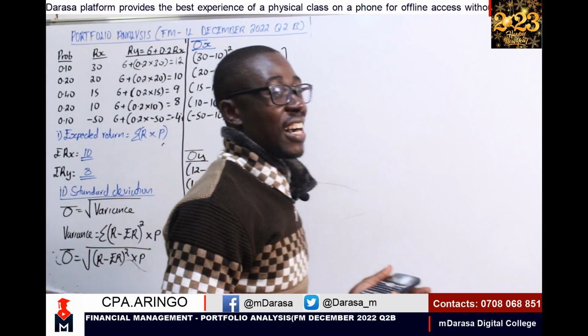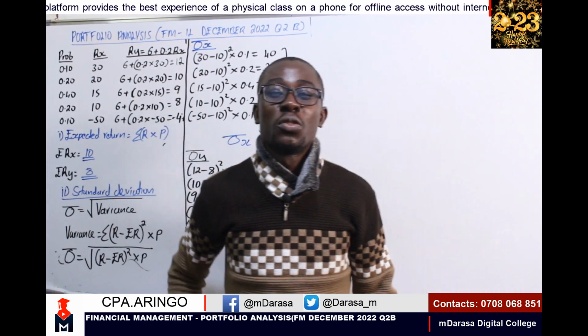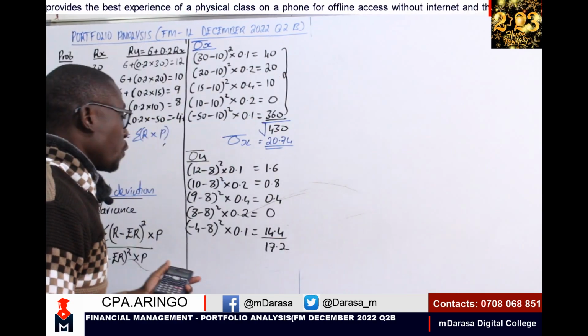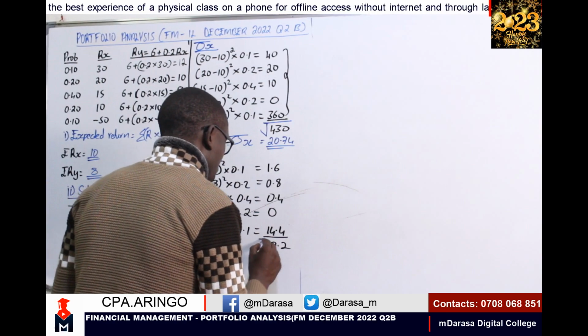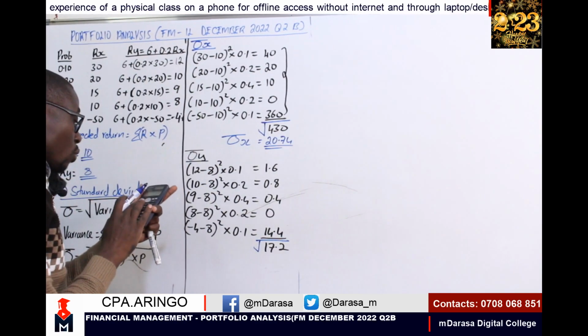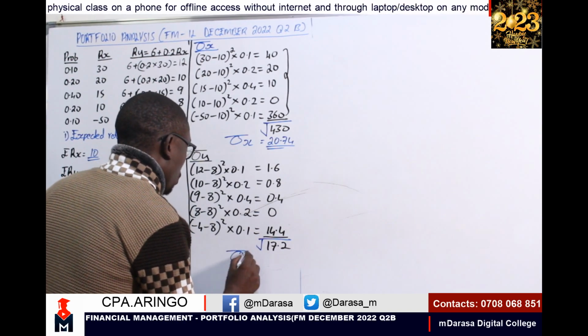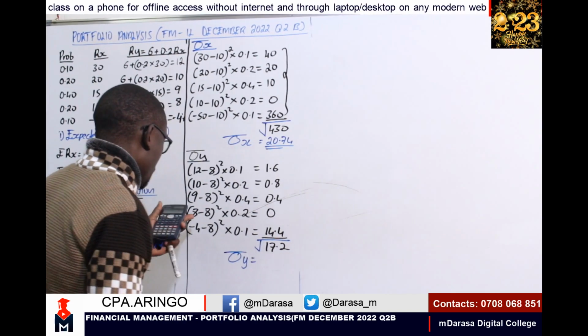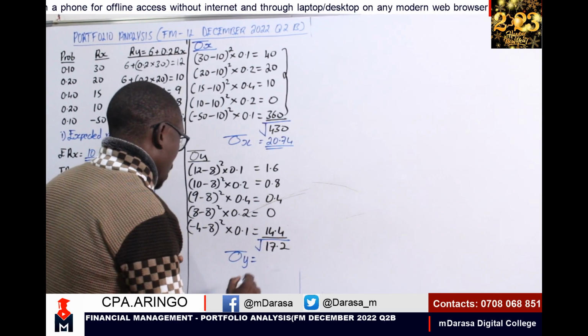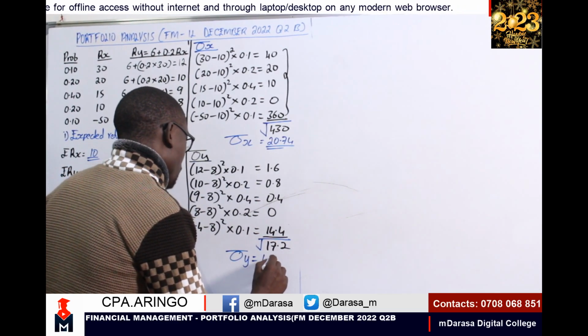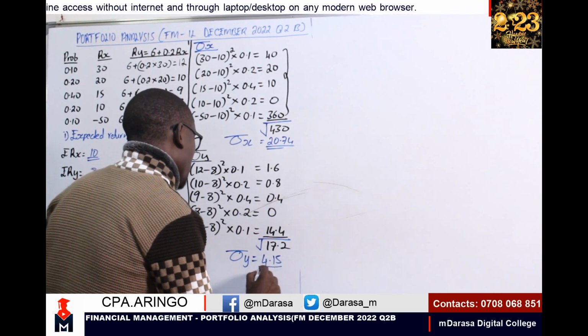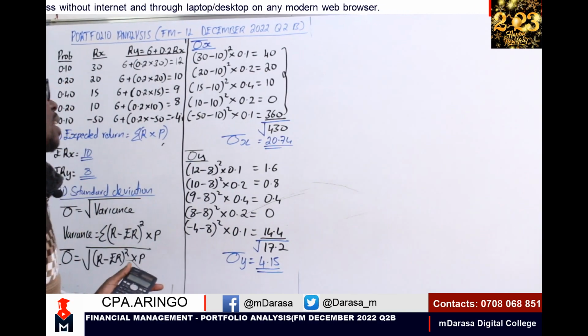17.2, that is not our answer. We need to square root. So if we square root this answer, we can agree that our standard deviation of security Y, therefore, will be 4.15. Very confidently, I'm going to have it at that point.